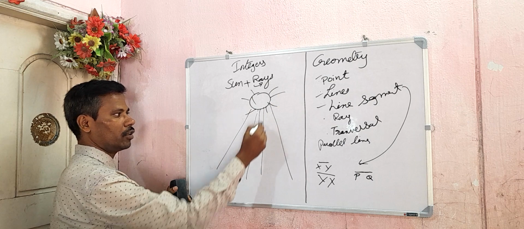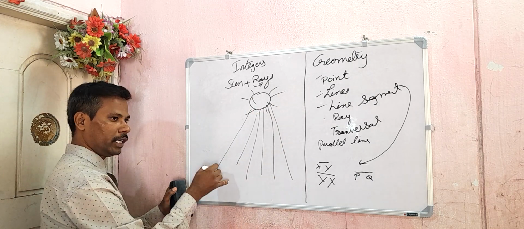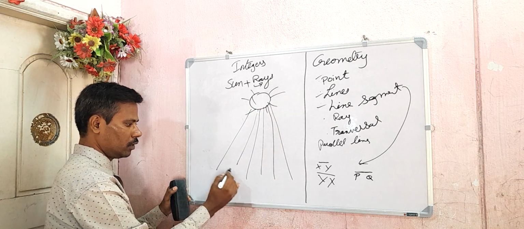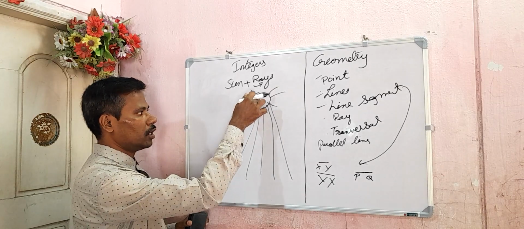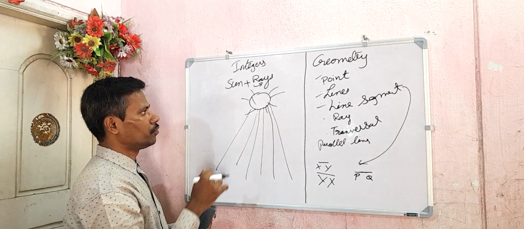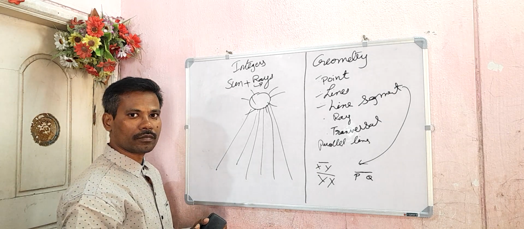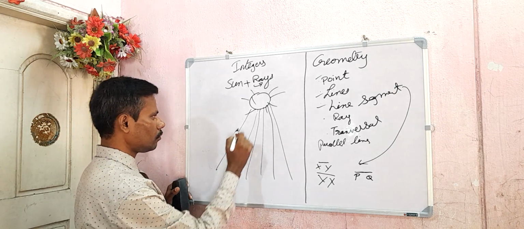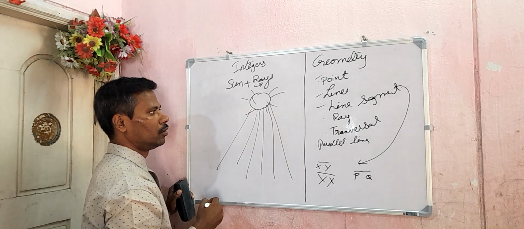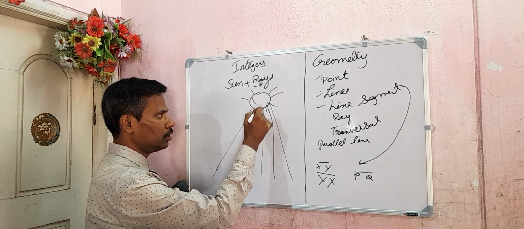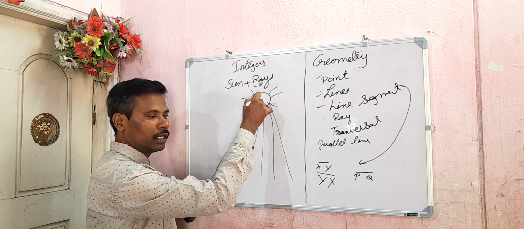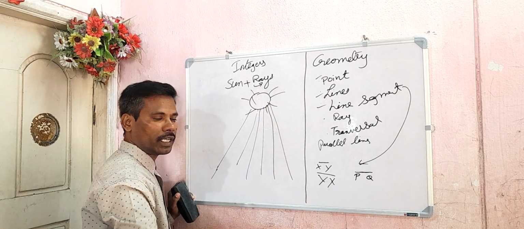Are you getting my point? And these rays will stop, but the starting point is this. Sorry, there is a slight mistake. It has one endpoint and extends indefinitely in one direction only.